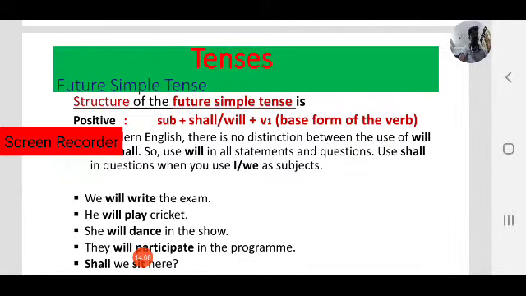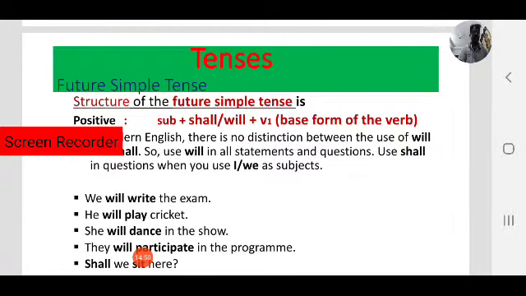But in traditional English, before that, we generally used I shall go, we shall go, he will go, she will go, they will go. Shall used to be used for first person, singular and plural. I, we, then we use shall. But nowadays in modern English we can use will, shall. We can use will for all subjects. There is no distinction between will or shall.